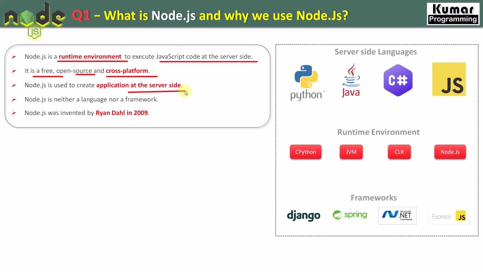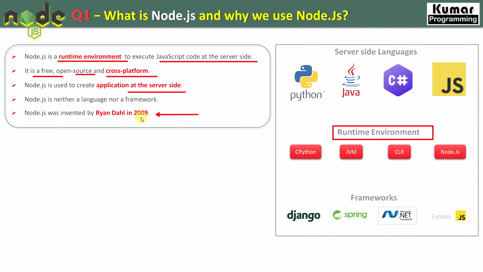Remember that Node.js is used to create applications at server side. And Node.js is neither a language nor a framework, right? It is a runtime environment. Node.js was invented by Ryan Dahl in 2009, right?